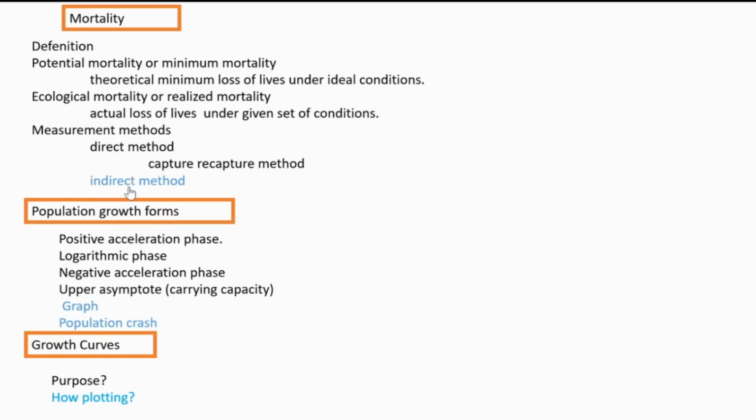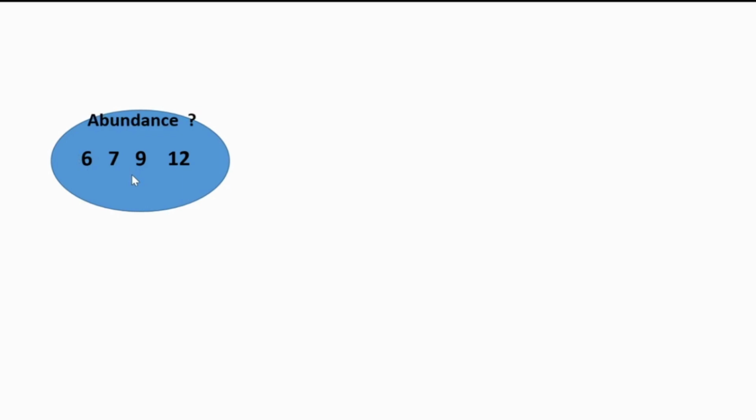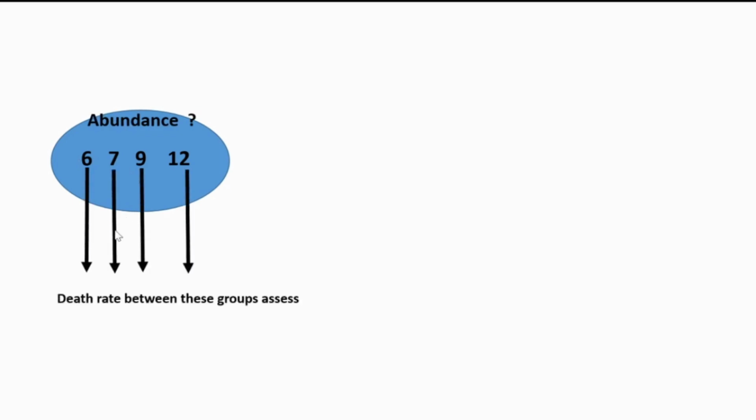Next, indirect method. Indirect method means first we are conducting a study of a population considering individuals representing different age groups. For example, simply I put some figures. Different age groups. We are conducting a study. Then we are analyzing the death rate. What is the death rate with respect to this age group?